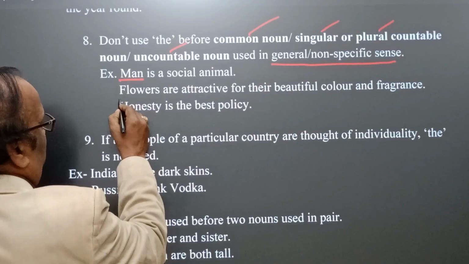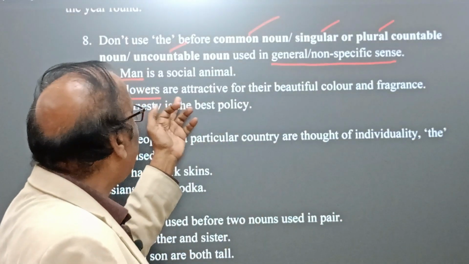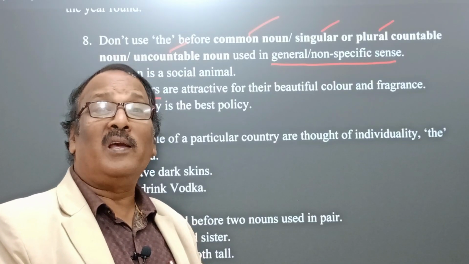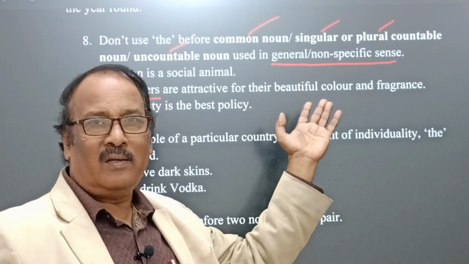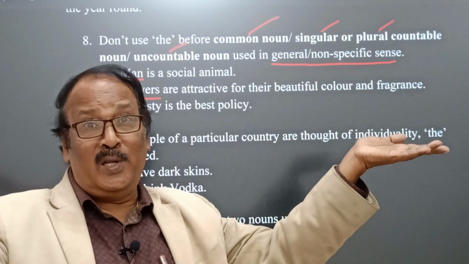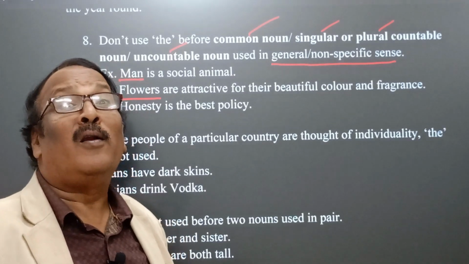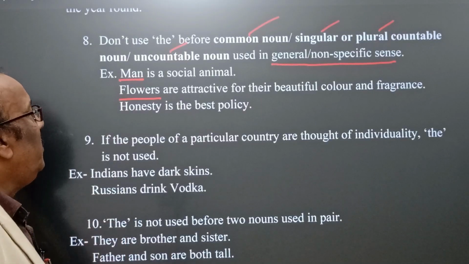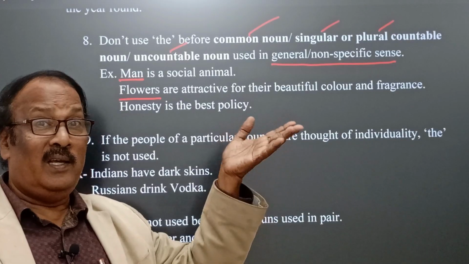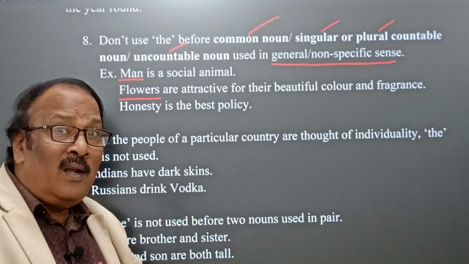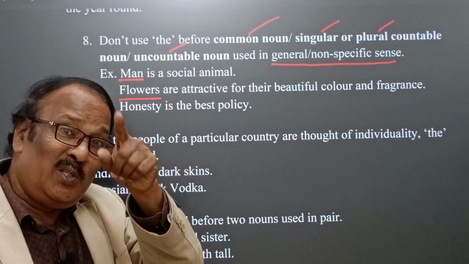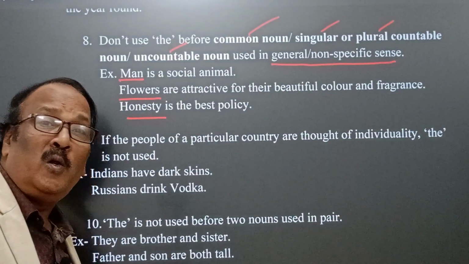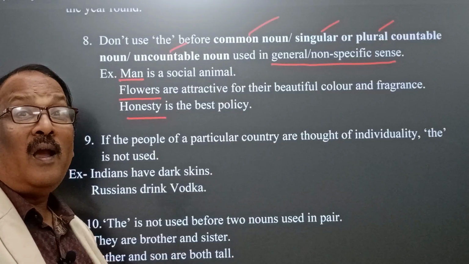Flowers. See here, flowers are attractive for their beautiful colors and fragrance. It is a very natural fact, the creation of God, or nature. And here we find flowers. We cannot write the flowers are attractive, but we can say the flowers of this garland are very attractive. This is also confusing. And next comes, honesty is the best policy. This is an uncountable noun, honesty, an abstract noun.